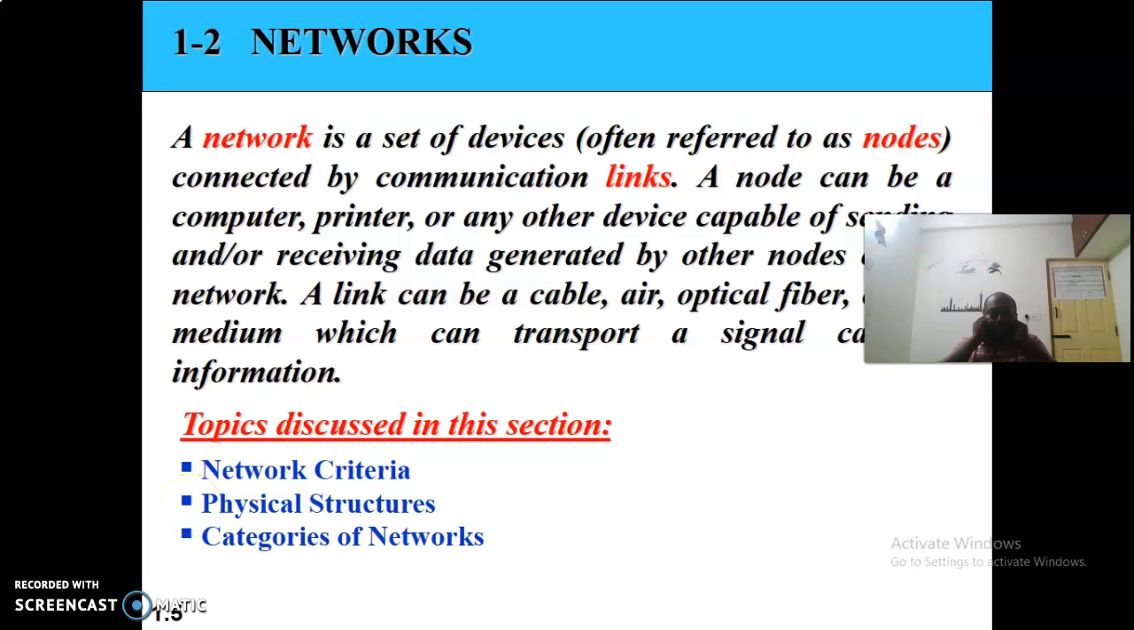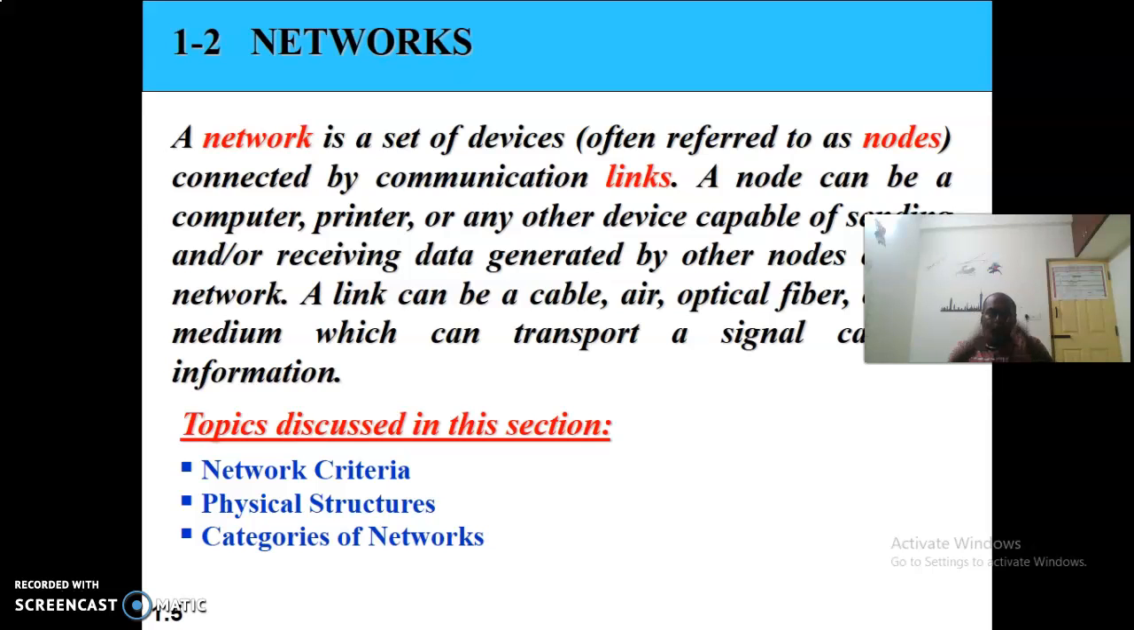Okay, let me start our session with the definition of a network, then what is a network criteria, then what are the physical structures we are going to see, and then what are the various categories of networks. Okay. Let me define a network. A network is defined as a set of devices which are connected by communication links.